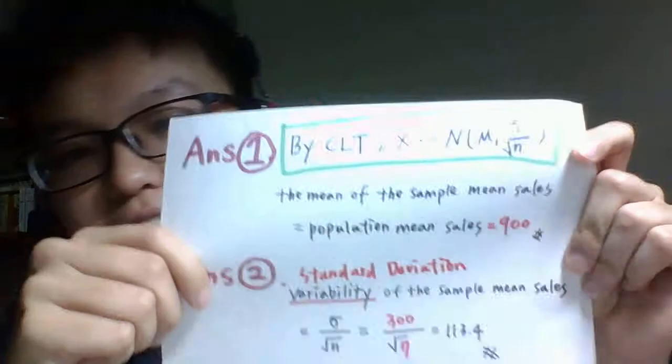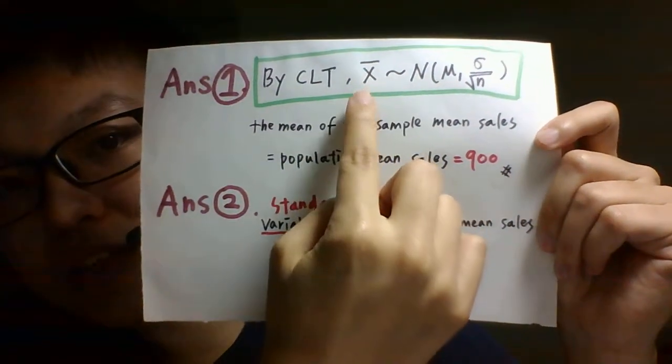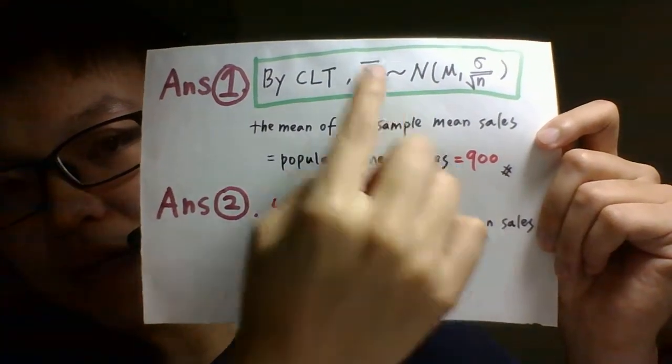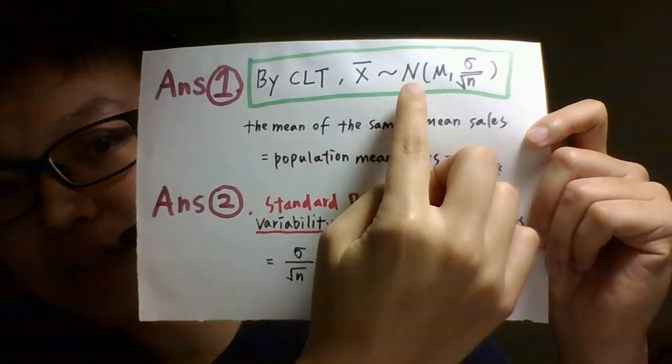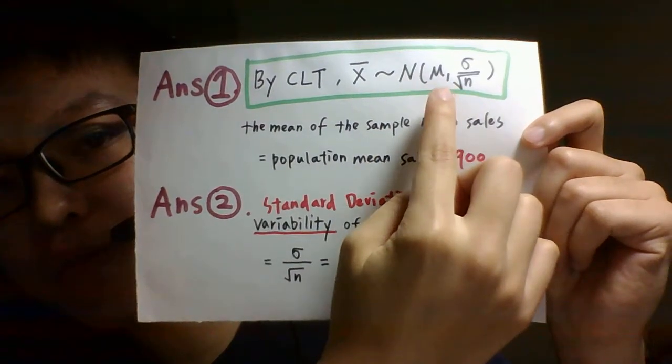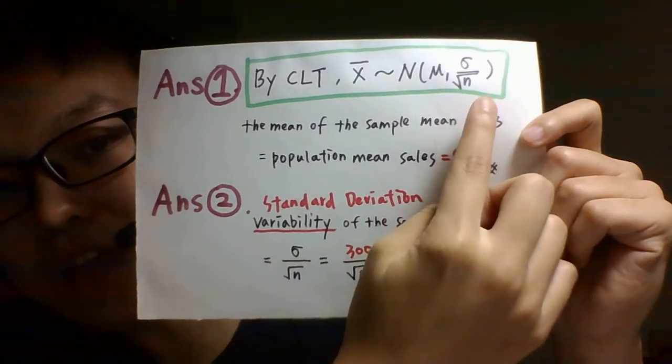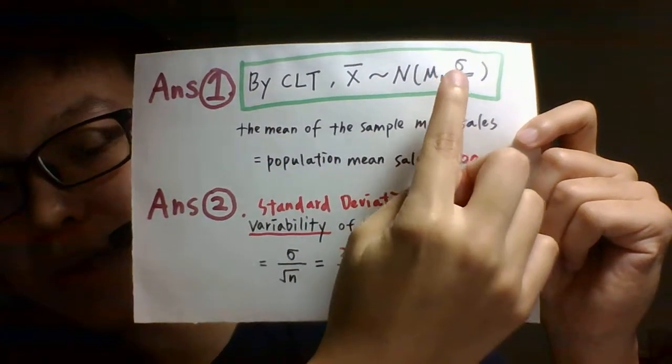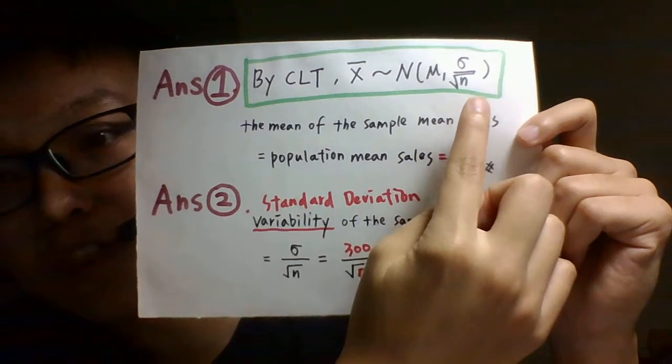Let me give you a hint. Maybe you can think about the distribution of the sample mean, and think about what I told you in the last video. Yes, we know that the sample mean will have a normal distribution, with mean equal to the population mean and standard deviation equal to the population standard deviation over the root of the sample size.